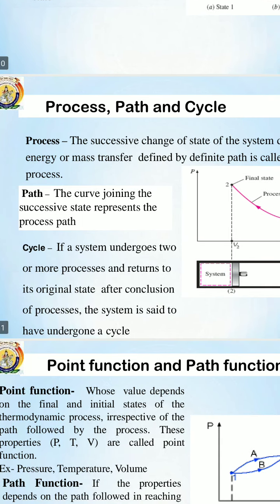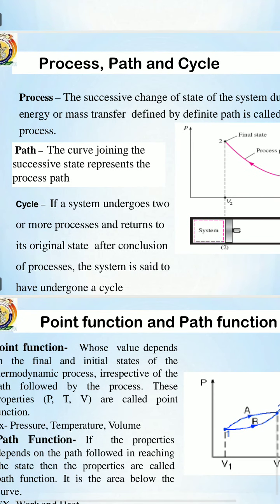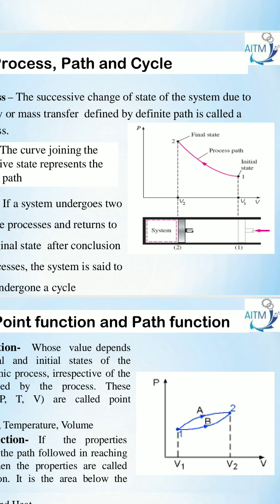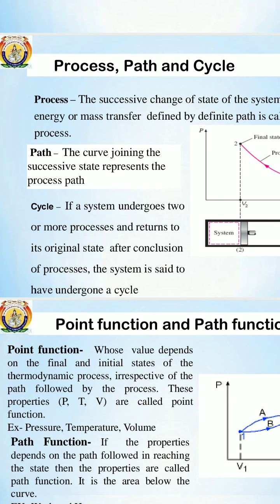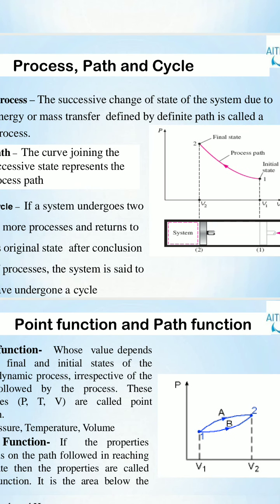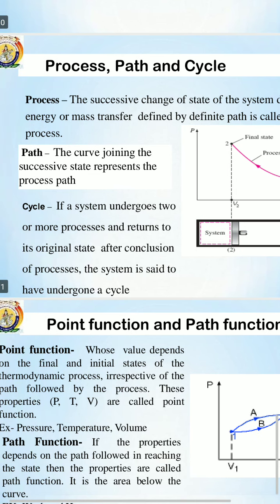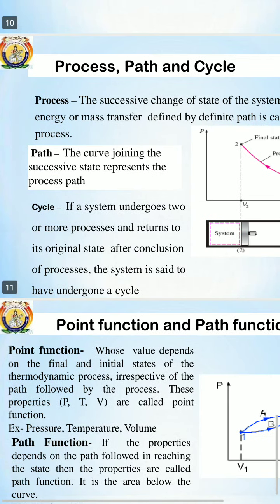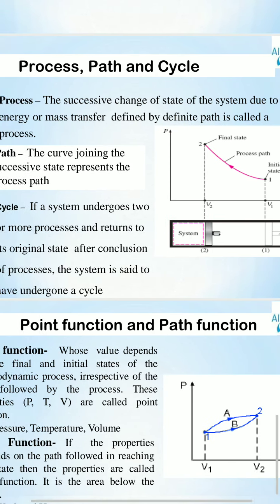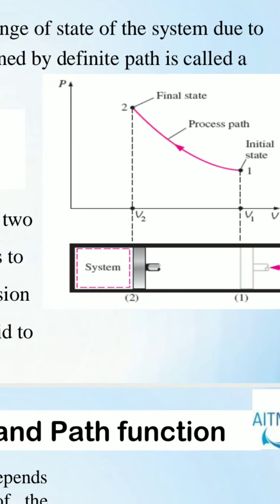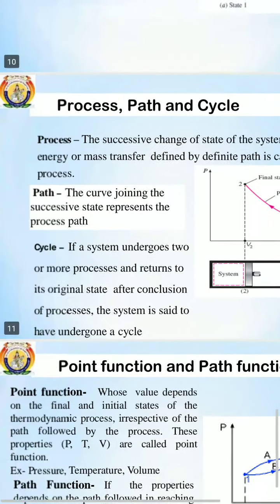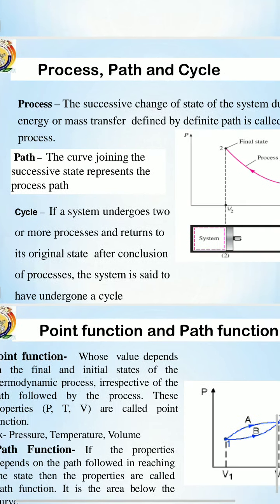Next is path. What is that path? The curve joining the successive states represents the process path. A process means it changes from state 1 to state 2. In that process, how does it change? It follows some path. We call that the process path, the curve joining the successive states, that is, initial state 1 and final state 2. That we call the path.